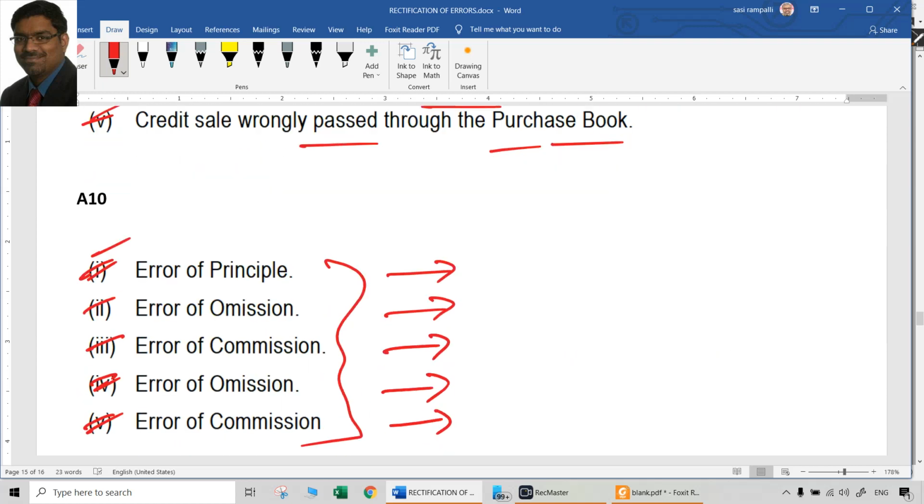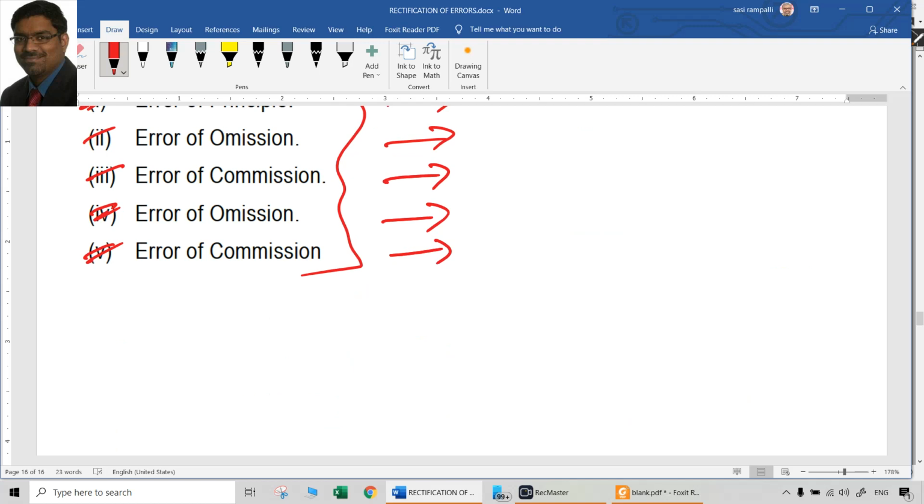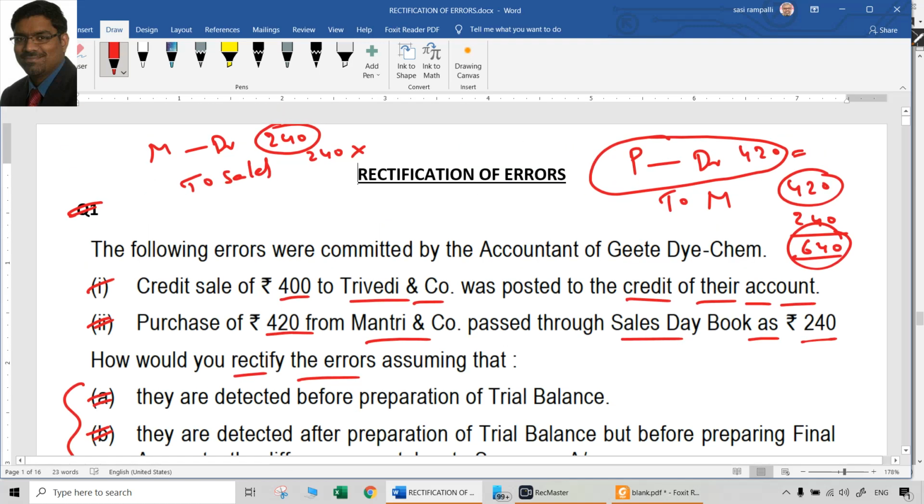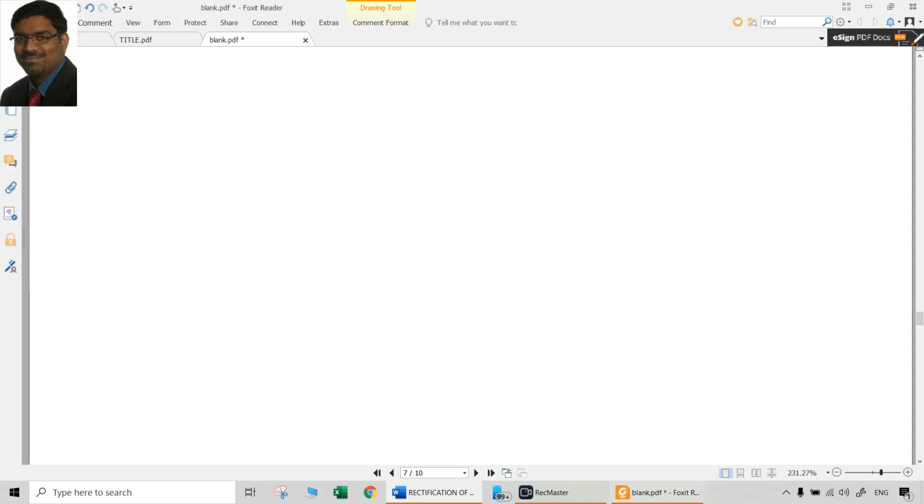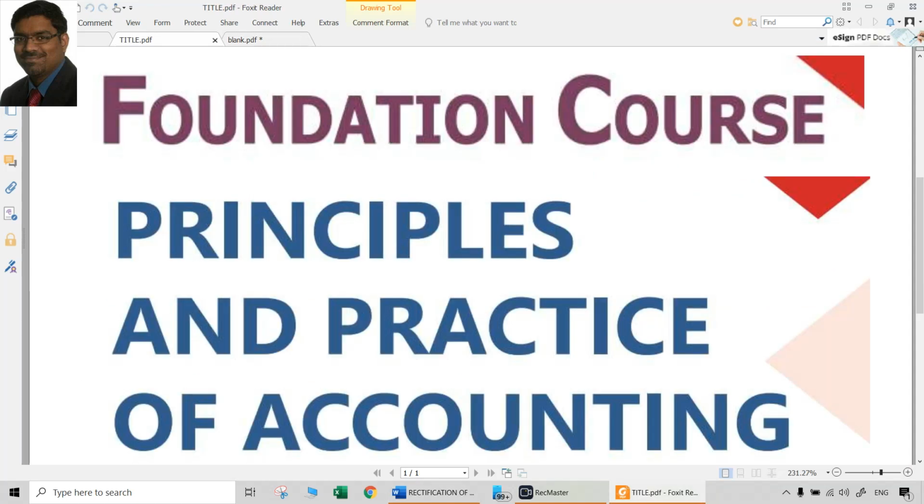These are some of the past examination questions and also questions from RTPs, revision test papers of ICAI. And if you understand the concepts of debit credit and the core accounting concepts of subsidiary books, etc., then definitely rectification of errors also will be very, very easy.